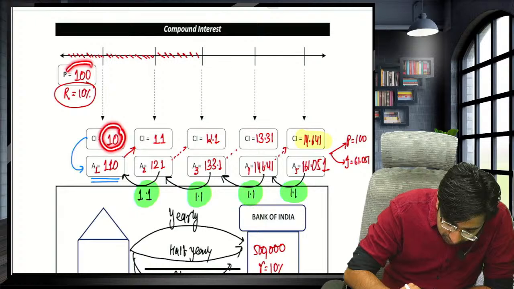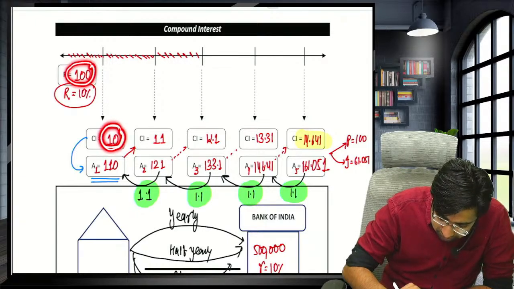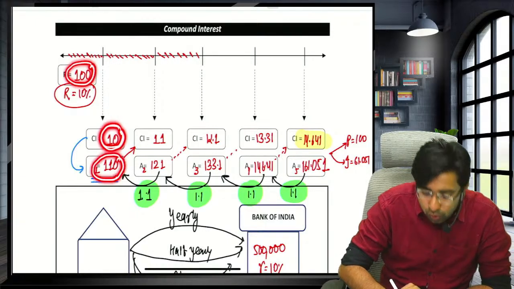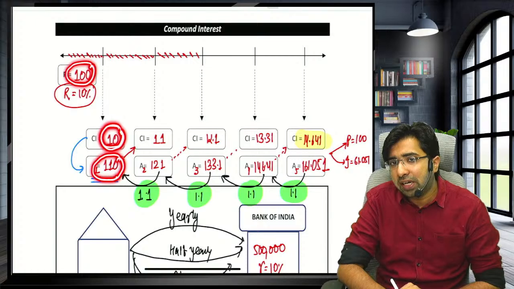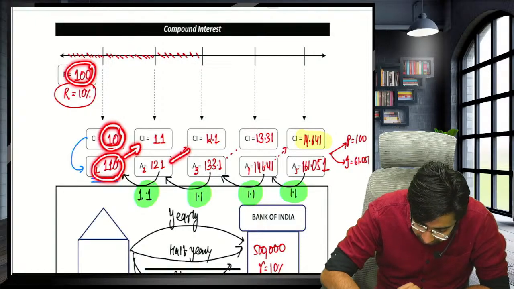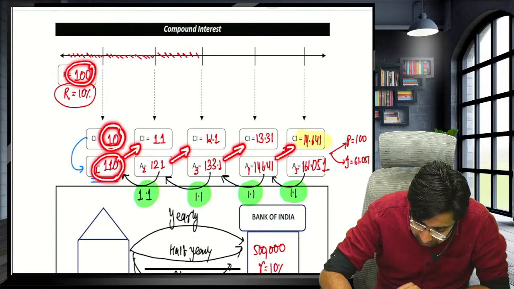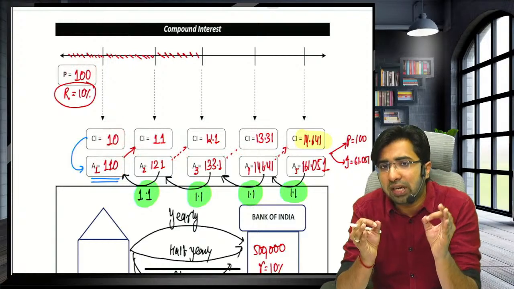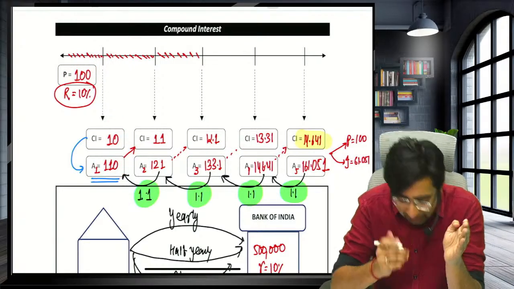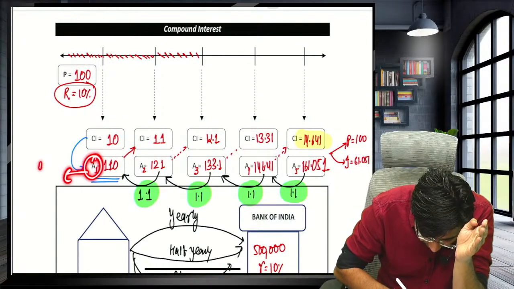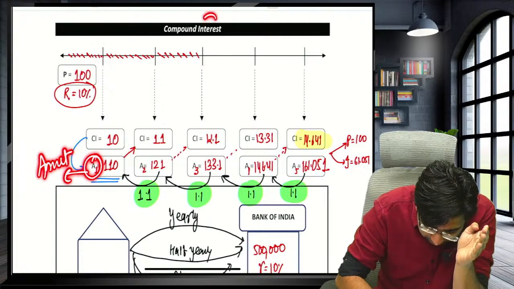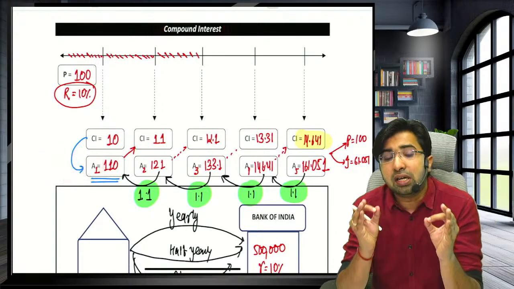We have invested 100 rupees. Now I receive 10% as interest, so my bank balance will be 110. Now you will get the interest on your last bank balance, then again on the last bank balance. Whenever you get the interest on your last bank balance, and this bank balance is technically named the amount, we say that we have computed the compound interest.